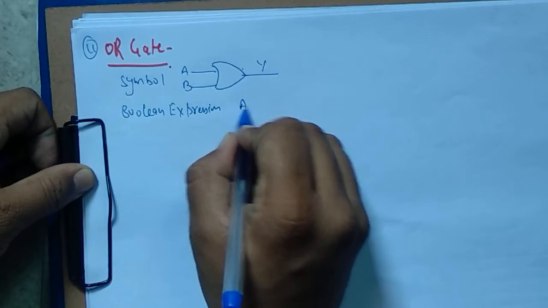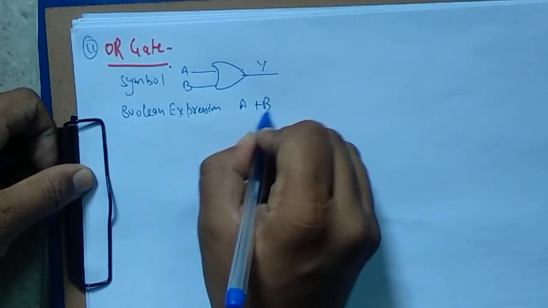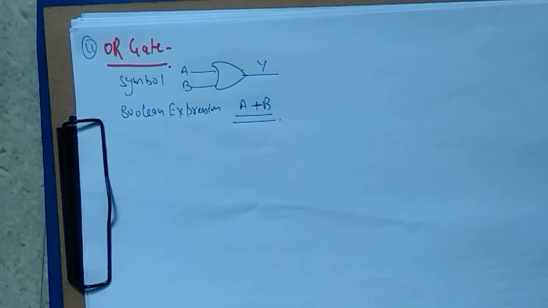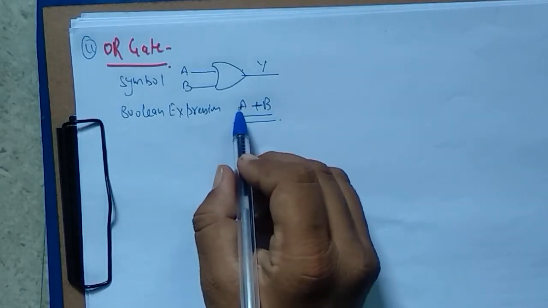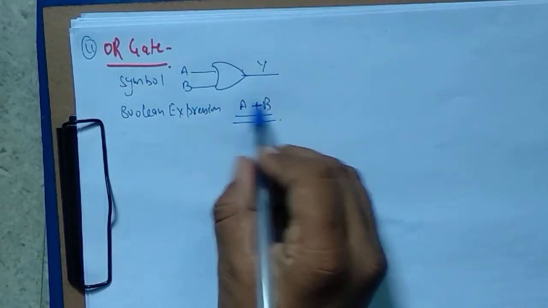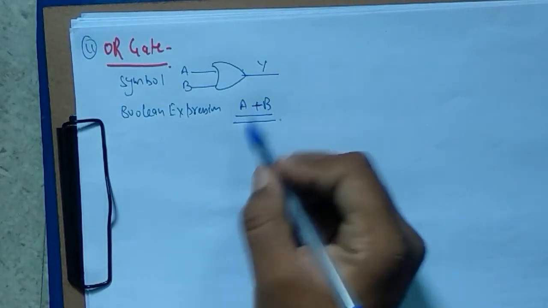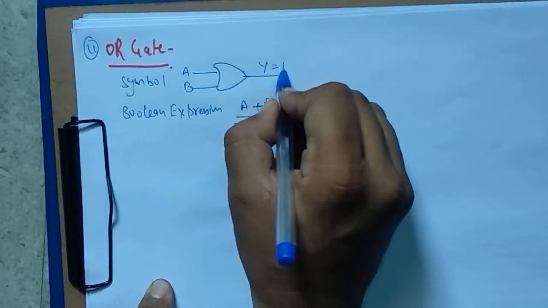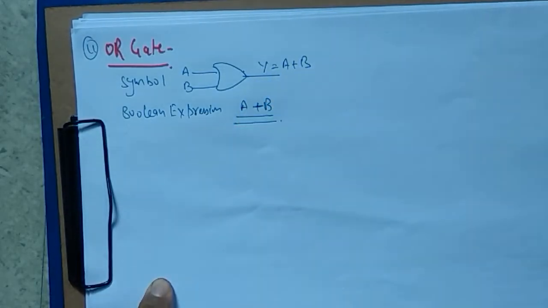It will be A plus B. It is not addition, it is an OR operation between A and B. This is not plus, this represents the OR operation. So here we can write Y equals A or B. I am not pronouncing it plus because it is indicating the OR.